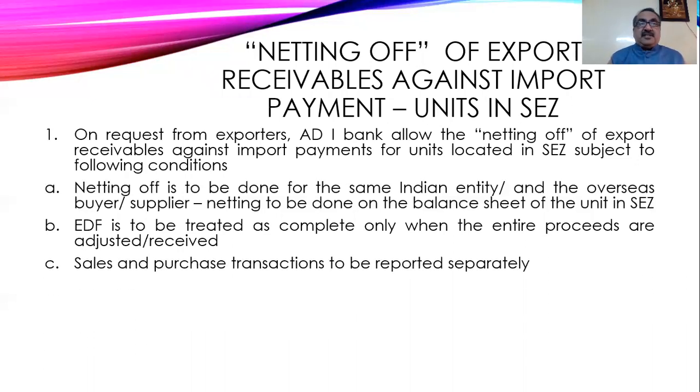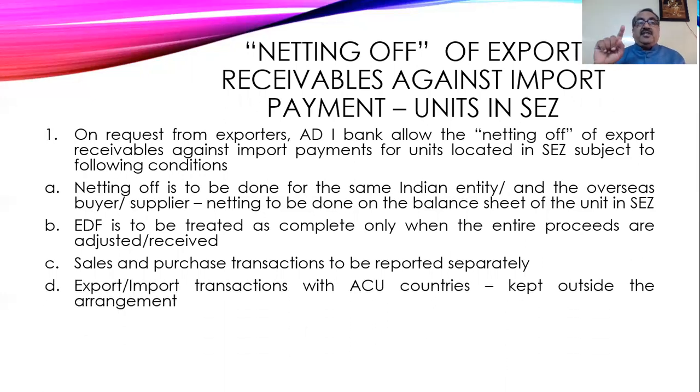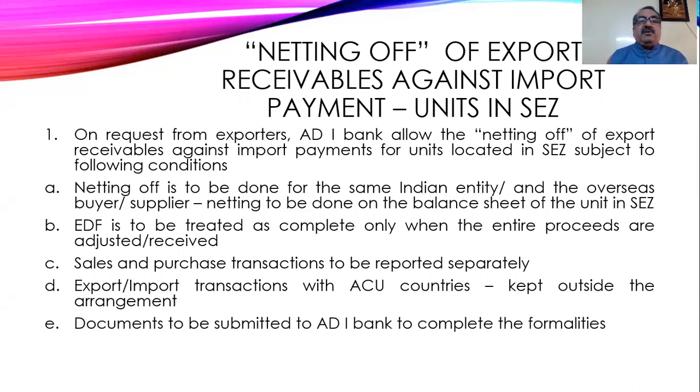Then sales and purchase transactions have to be reported separately for netting off, that is, for the units situated in SEZ. Then with reference to transactions made with ACU, that is Asian Clearing Union, those transactions have to be kept outside the arrangement of netting off. That will not be included.